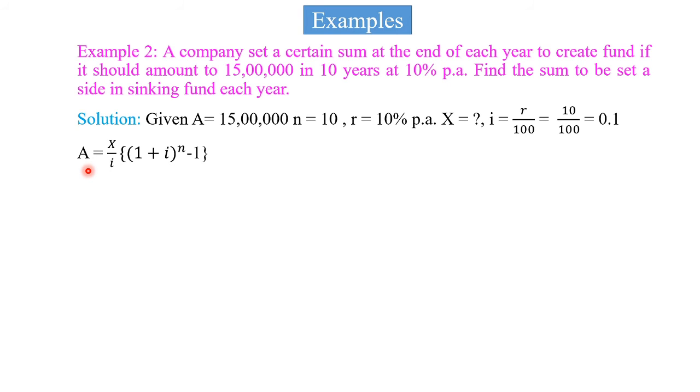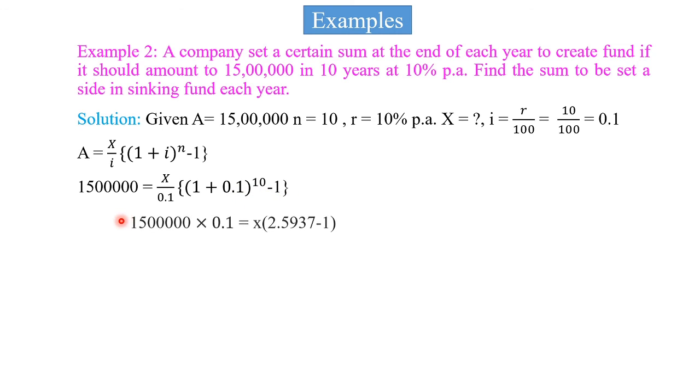We have formula amount A is equal to X divided by I, in curly bracket, 1 plus I bracket raised to n, minus 1, curly bracket complete. Putting this value in this formula, we get 15 lakh is equal to X divided by 0.1, in bracket, 1 plus 0.1 bracket raised to 10, minus 1. After solving this, we get 15 lakh into 0.1 is equal to X in bracket 2.5937 minus 1.